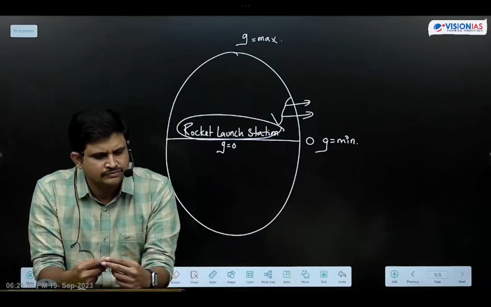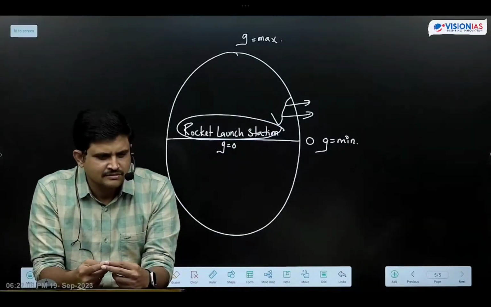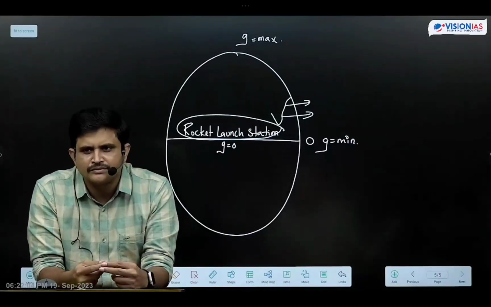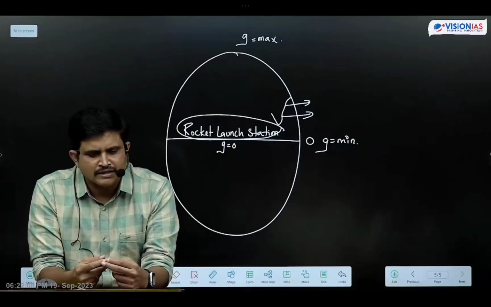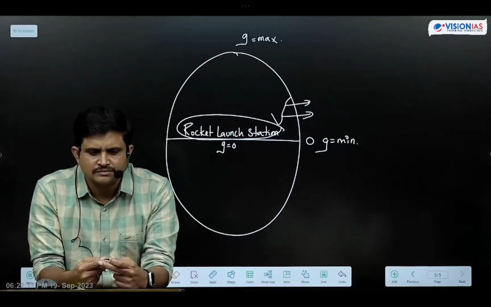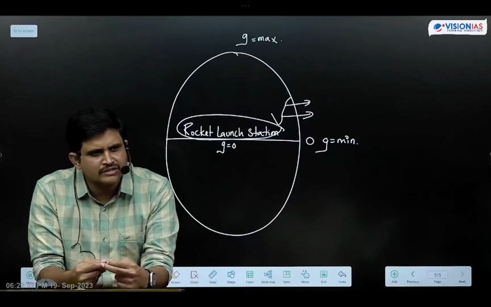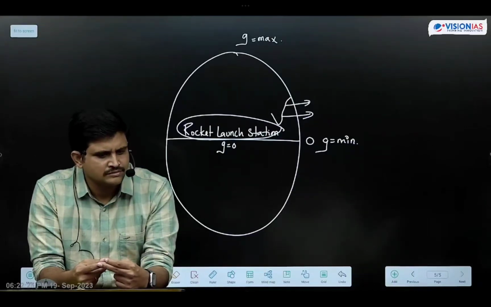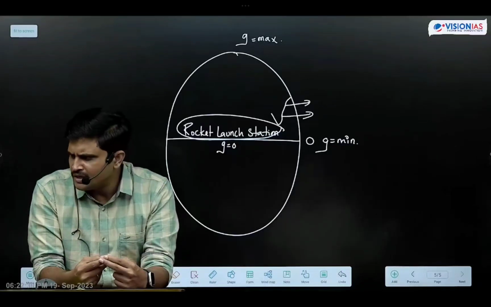Take it in, do you know? Wherever it is, you don't know anything regarding that, because of that we are writing this. Gravitational pull is minimum at the equator, maximum at the poles, and 0 at the center of the earth.